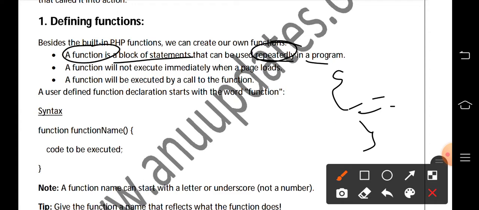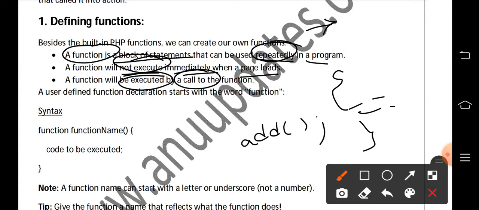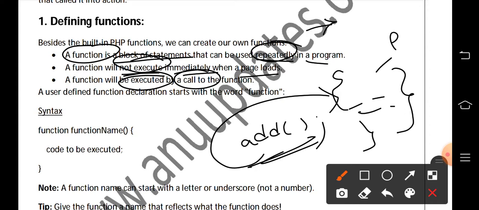And functions will not execute immediately when a page loads. That means when we start to execute our program, the function will not be executed. It will be executed when it has been called, that means when we make a call to the function. Likewise, I told you add. This is the function call. When we make a call, then only the function will be executed.